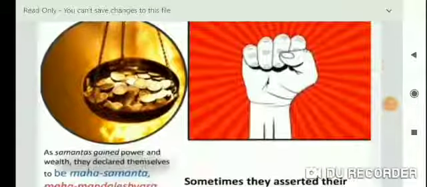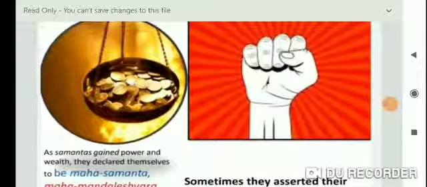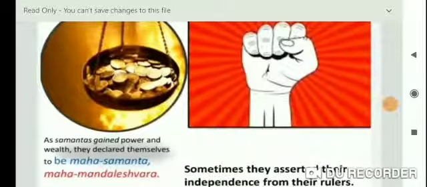And now, as samantas gained power and wealth, they declared themselves to be mahasamantas, superior titles like mahasamanta, mahamandaleshwar. Sometimes they asserted their independence from their rulers. It means, students, as samantas gained power and wealth, they declared themselves mahasamanta, mahamandaleshwar, the great lord of a circle or region, and so on. तो सometimes they asserted their independence from their overlords, और वो अपने आप में ही खुद किंग बन जाते हैं और अपने आप में एक सुपीरियर टाइटल्स देते हैं खुद को और इंडिपेंडेंस कर लेते हैं.